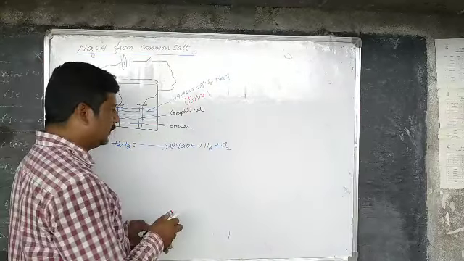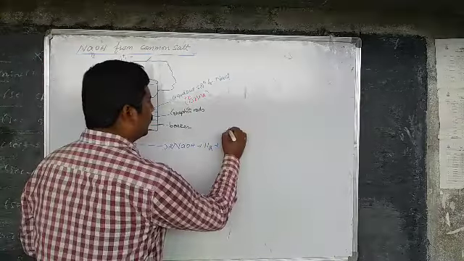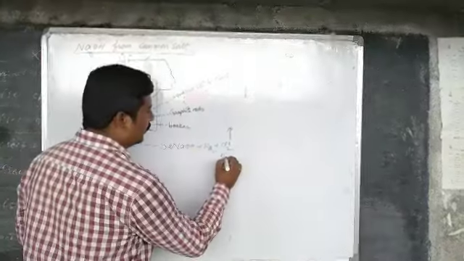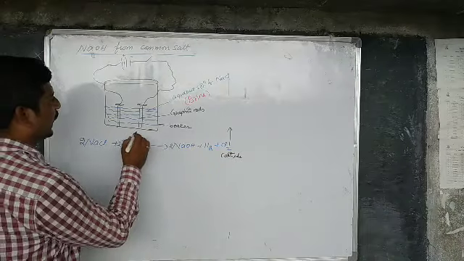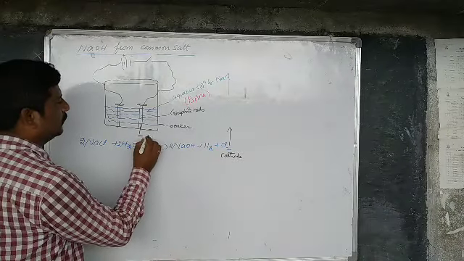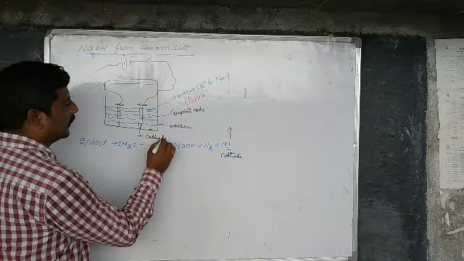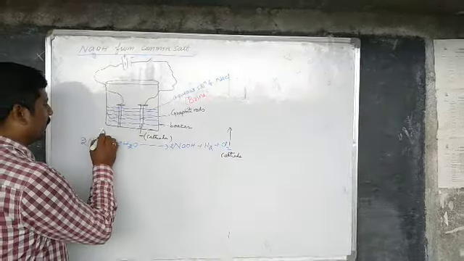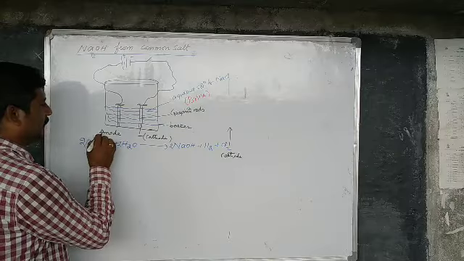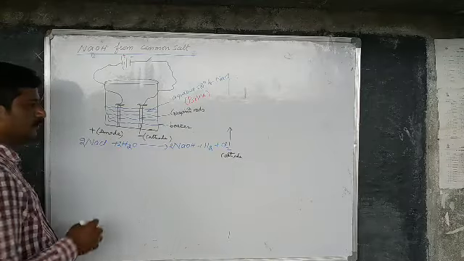Chlorine gas is given off at the cathode. Cathode is nothing but the negative terminal, and anode is nothing but the positive terminal.